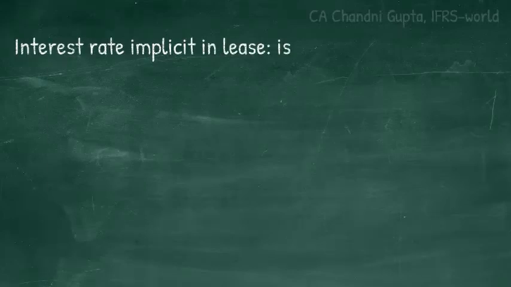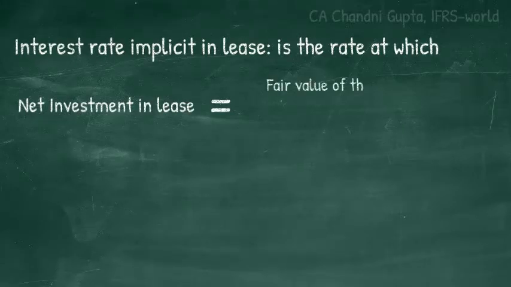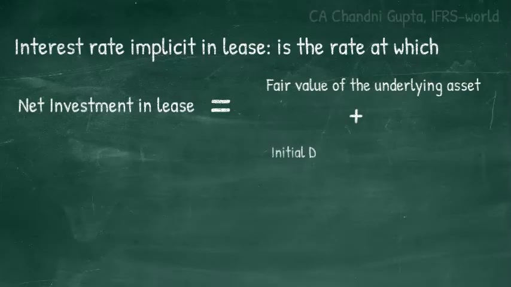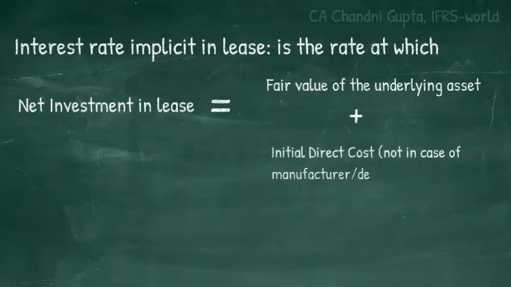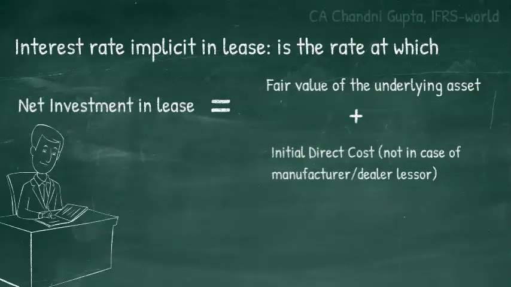So practically, the difference between the net investment and gross investment is only the interest amount. As explained earlier, net investment is discounted using the interest rate implicit in the lease. This is the rate at which the net investment is equal to the fair value of the asset plus any initial direct cost. Please note, in case of a lessor which is a manufacturer or a dealer lessor, initial direct cost is not included while calculating the interest rate implicit in the lease.